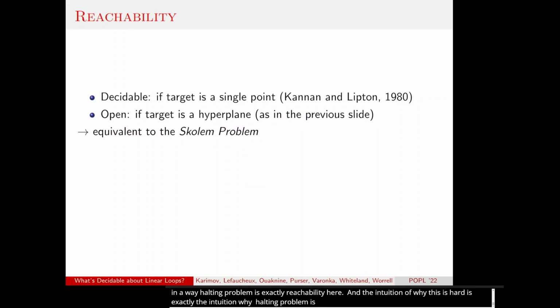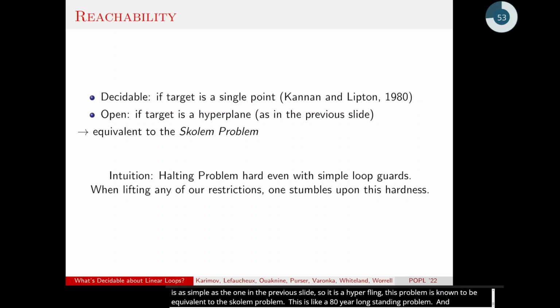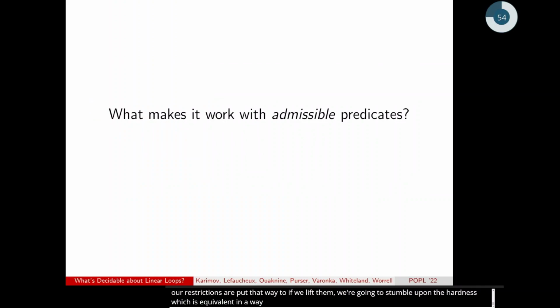If the predicate that is a loop guard is as simple as the one in the previous slide, so if it's a hyperplane, this problem is known to be equivalent to the Skolem problem. This is a long-standing, over 80 years standing problem concerning linear recurrent sequences. Our restrictions are put that way so that if we lift them, we're going to stumble upon the hardness, which is equivalent in a way to the Skolem problem. So again, we cannot really go beyond admissible predicates.